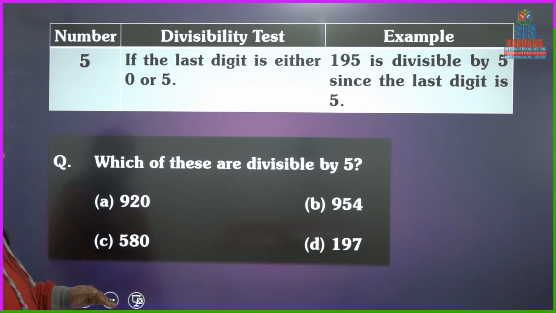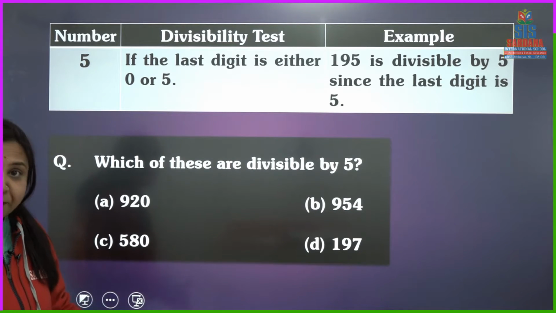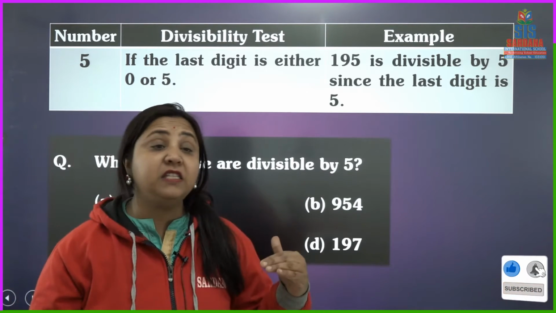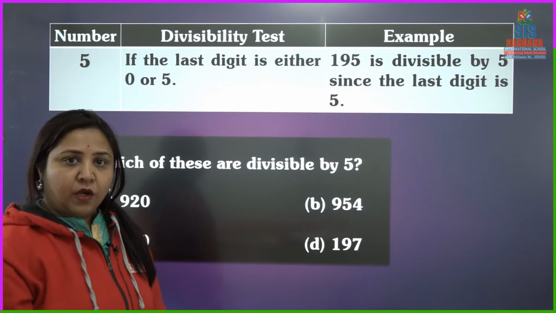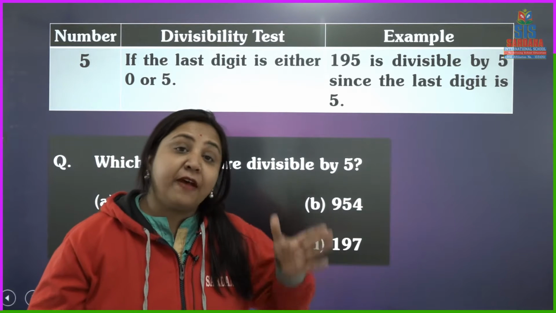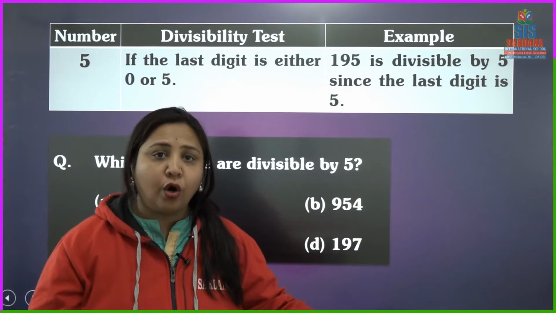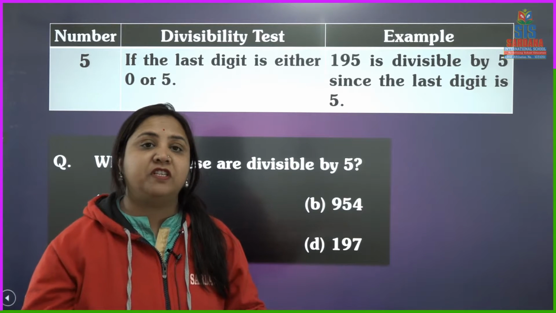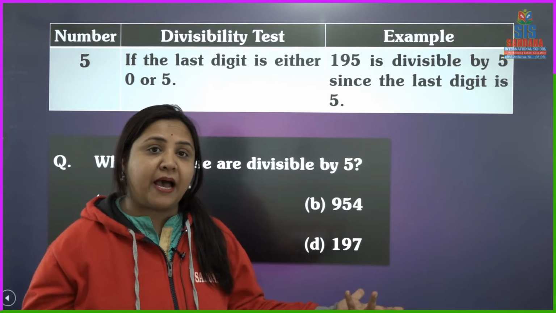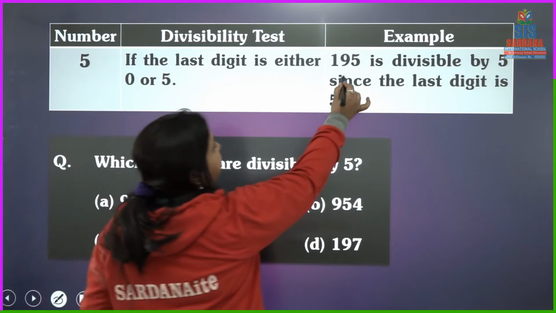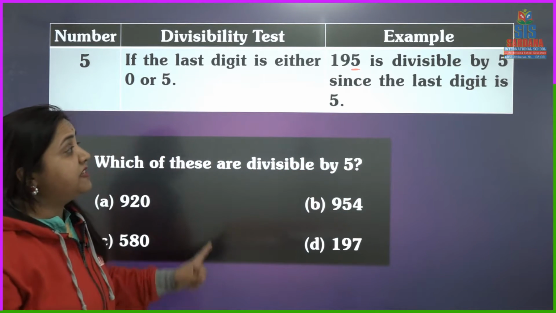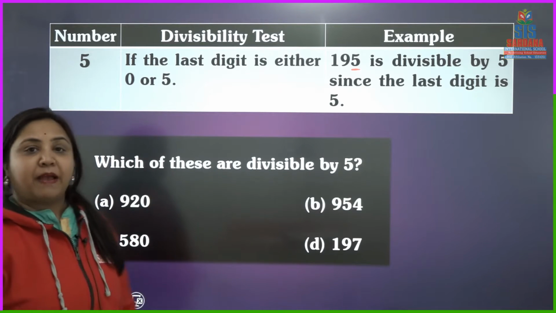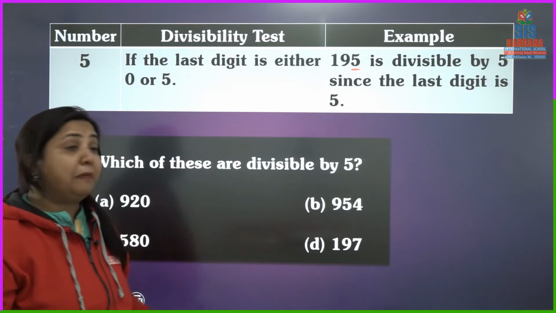Next, the divisibility rule of 5. It's very simple, children. You just have to keep in your mind that if the last digit is either 0 or 5, whatever number is given to you, if at the last you find 0 or 5, then you can say that this number is divisible by 5. 195 has 5 at the last, so it is divisible by 5 since the last digit is 5. Which numbers are divisible by 5 here?